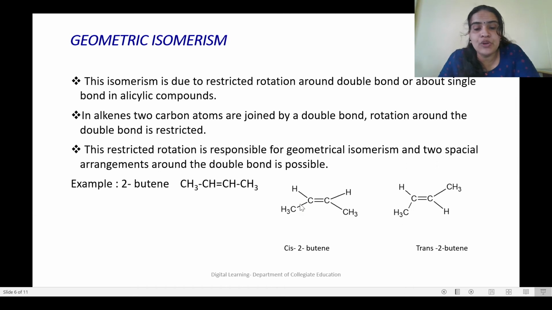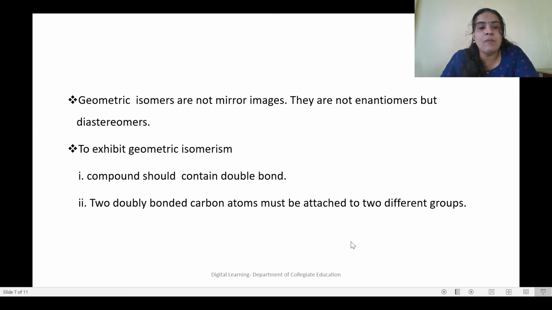If the same groups are on the same side, we call it a cis isomer, and the other one will be the trans isomer. For example, this is 2-butene. This is cis-2-butene and this one is trans-2-butene. Geometrical isomers are not mirror images, so there is no question of enantiomers. But we can say they are diastereomers, because all stereoisomers which are not optical isomers, we can call diastereomers.